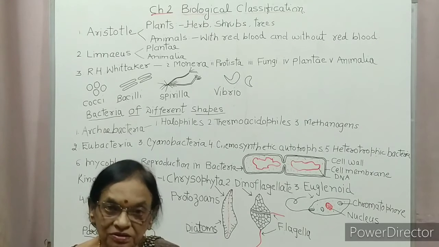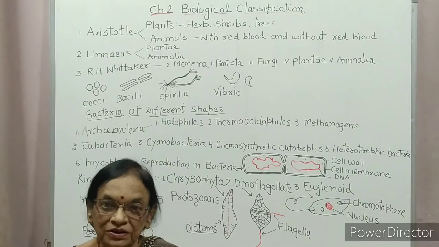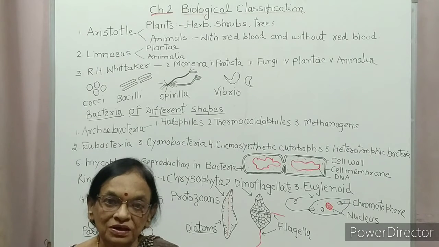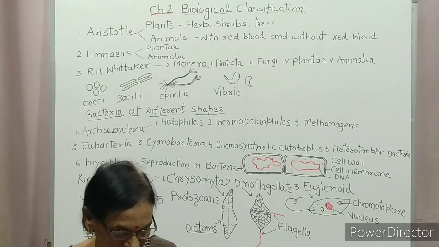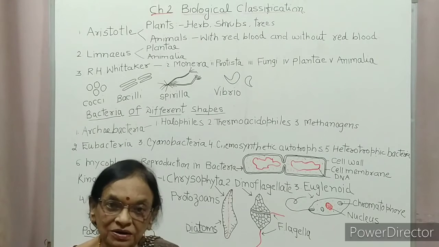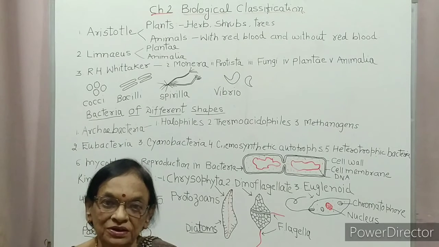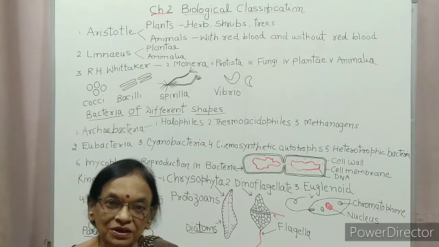Second is thermoacidophile. They live in hot springs. And third is methanogen. They live in marshy places.